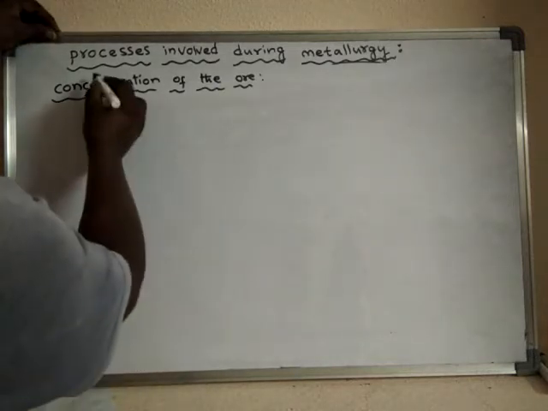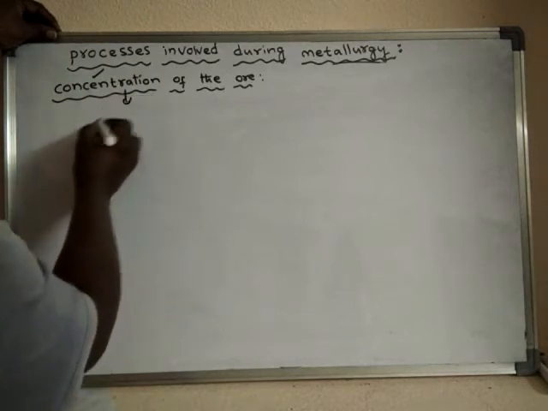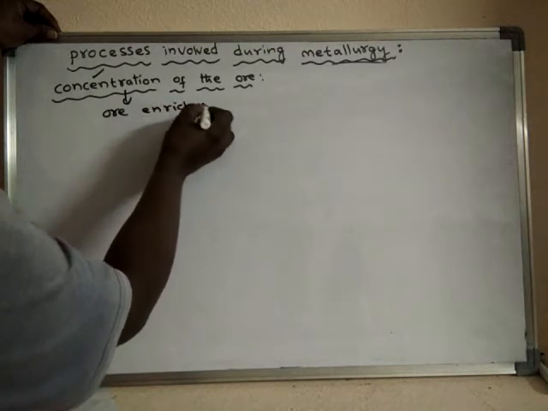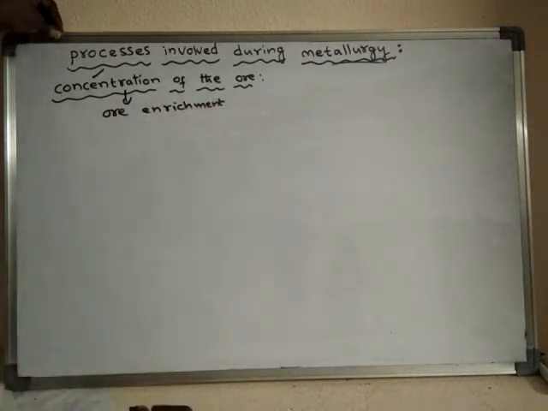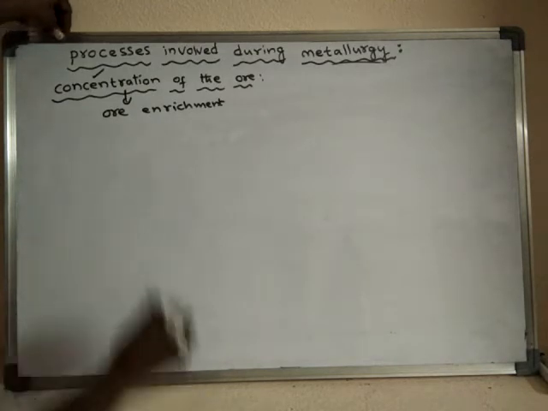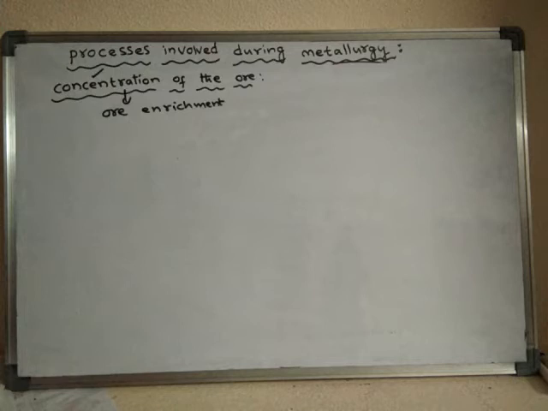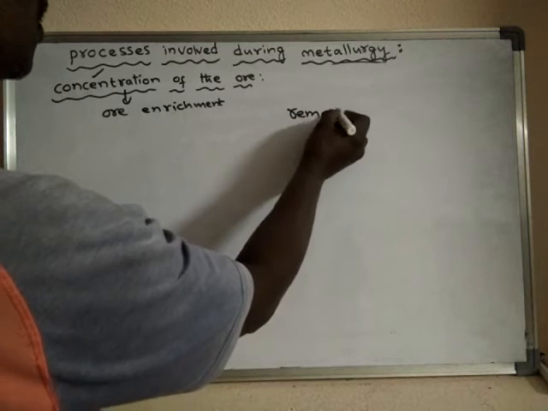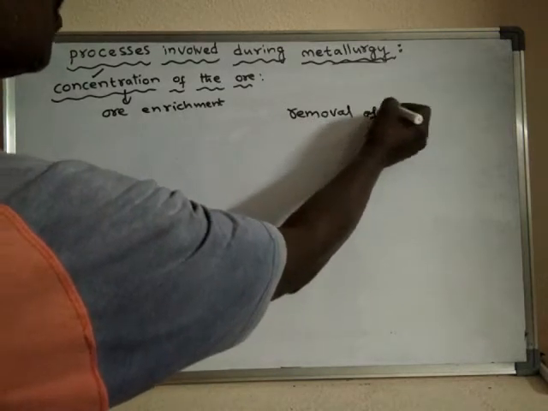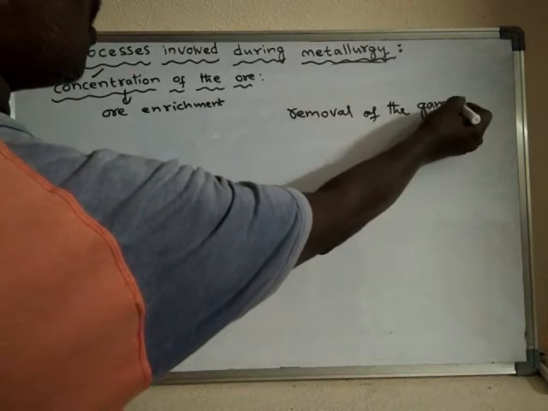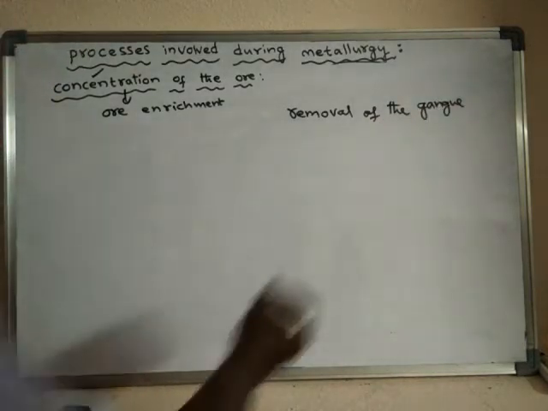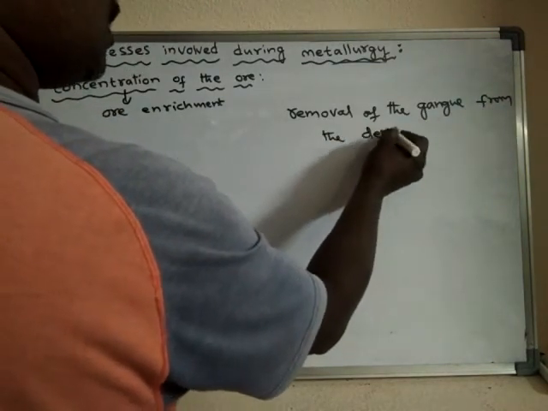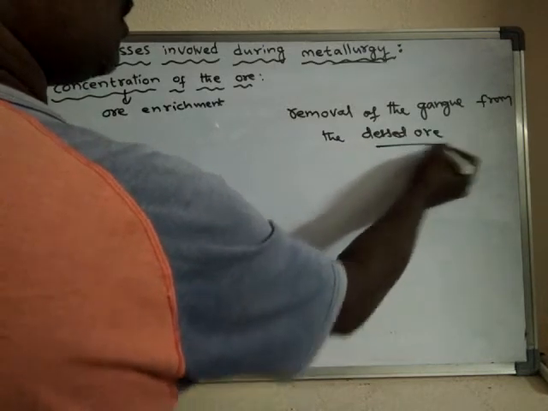So what is concentration of the ore? It is also called ore enrichment. During this process, the gangue is removed from the dressed ore.